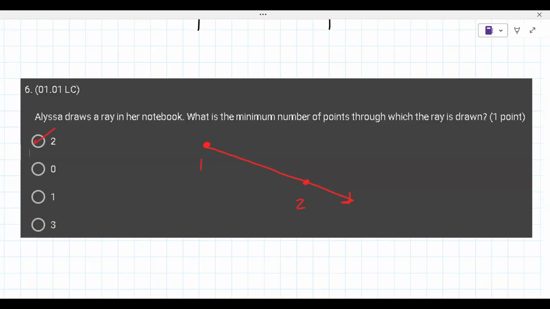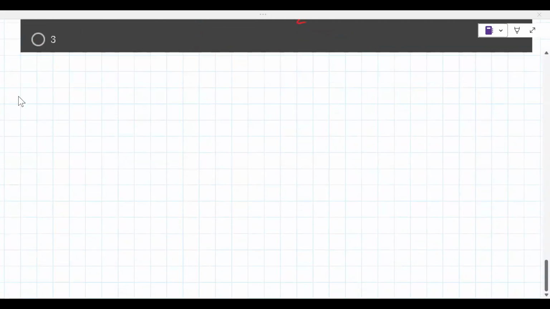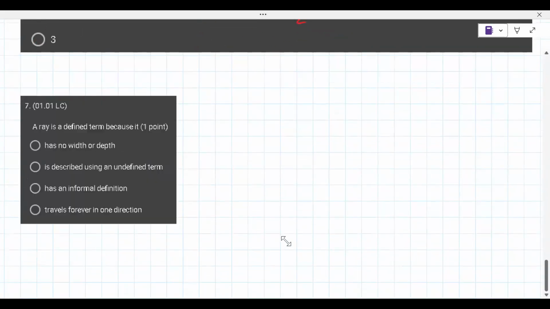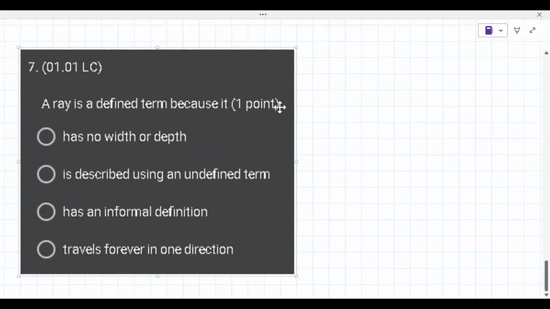And that is probably a definition. I couldn't say for sure. All right, here's the next one here. Ray is a defined term because, so there's something your class really emphasizes, like defined versus undefined term. For example, a plane is considered undefined because it extends infinitely in all directions. Yeah. Okay, has no depth.